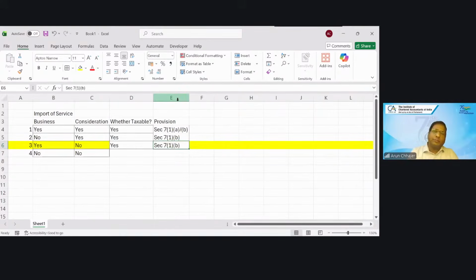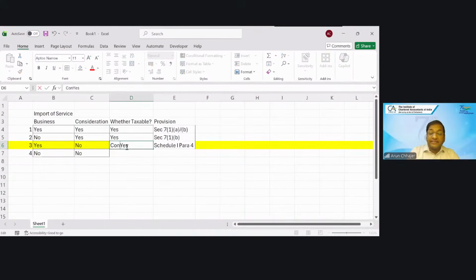What would be the relevant provision? Why is it taxable? Can you give me the relevant provision? The answer is Schedule 1, and para 4. It will be taxable. I can say conditional yes. Why am I saying conditional yes?